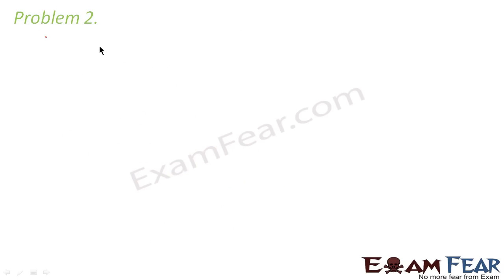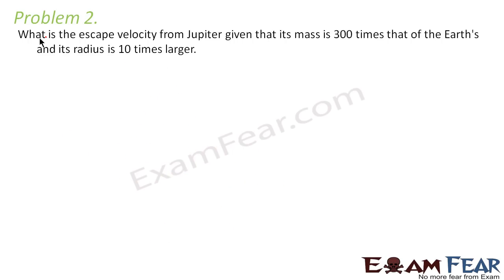Now let us look at the next problem. It says, what is the escape velocity from Jupiter given that its mass is 300 times that of the Earth's and its radius is 10 times larger? That means in this question we are given that the mass of Jupiter is 300 times the mass of the Earth, and the radius of Jupiter is 10 times the radius of the Earth.